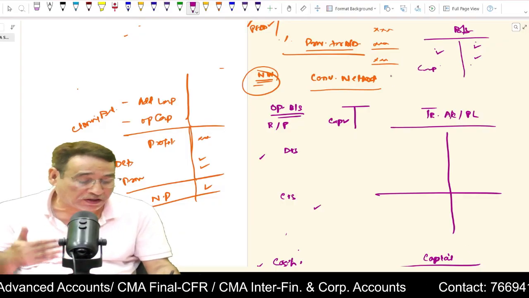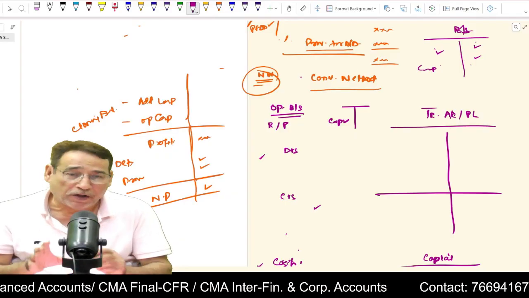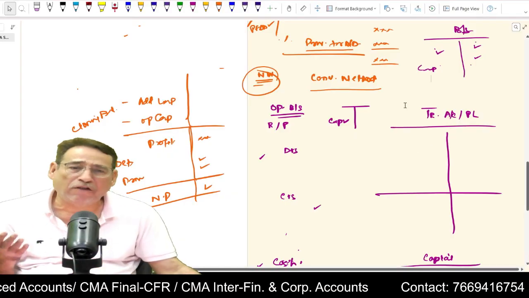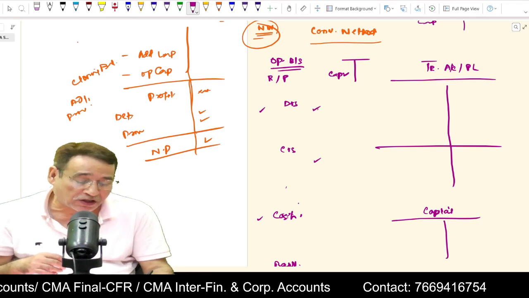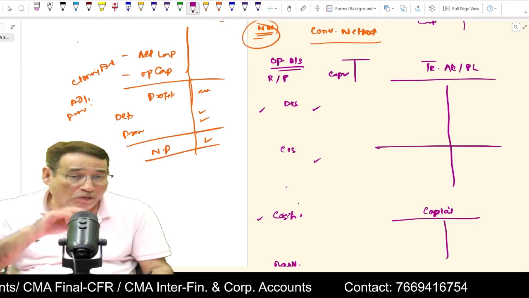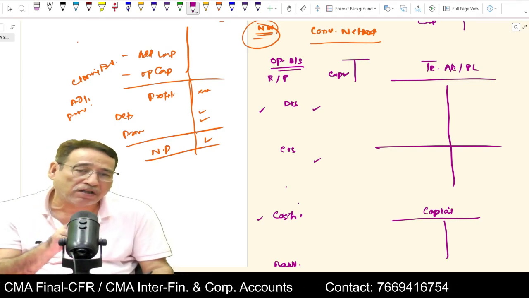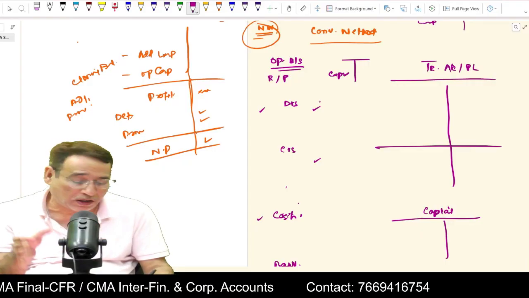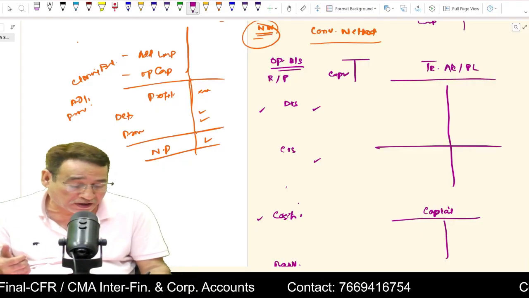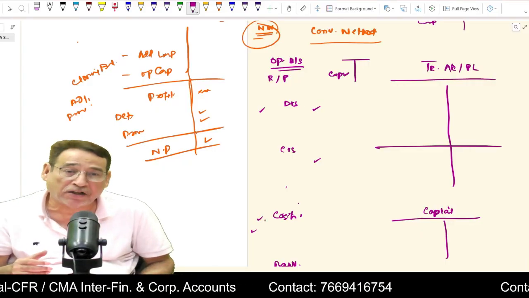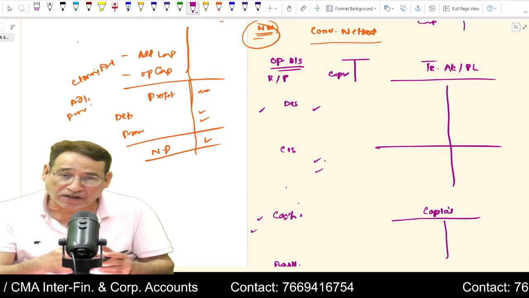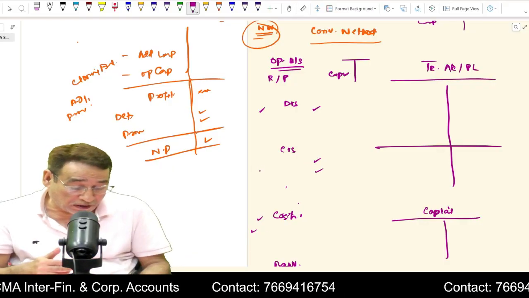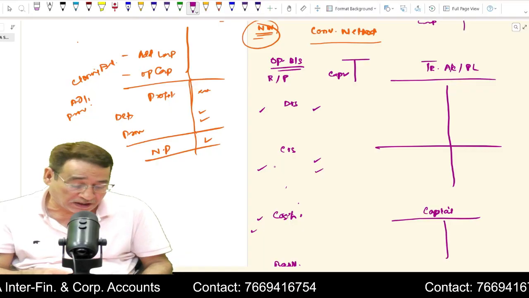Now you look towards the information. Any information could be given. For example, they might tell you that you have received so much cash from the debtors. Whatever additional information is given, you need to post it twice. For example, if you have received cash from the debtors, you are going to put it on the debit side. If you have paid to the creditors, obviously you are going to write it on the credit side. And if you have paid to the creditors, the entry will be creditors account debit to cash account.